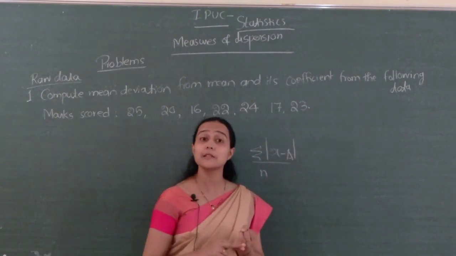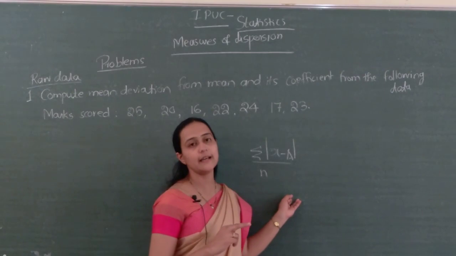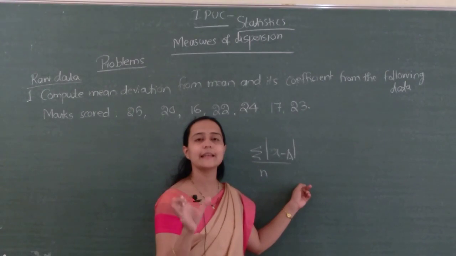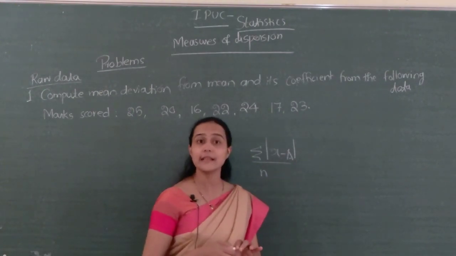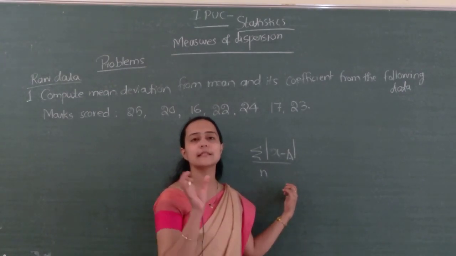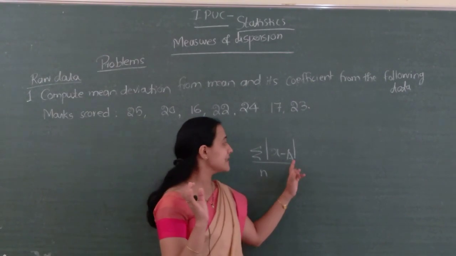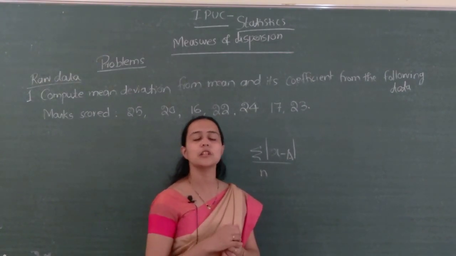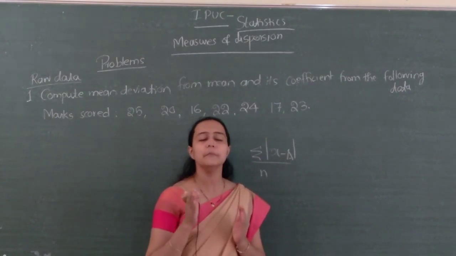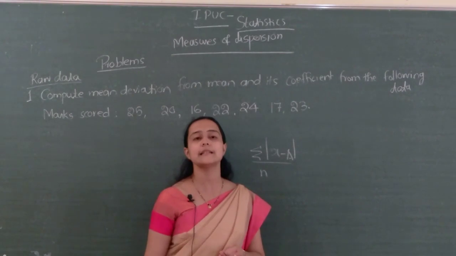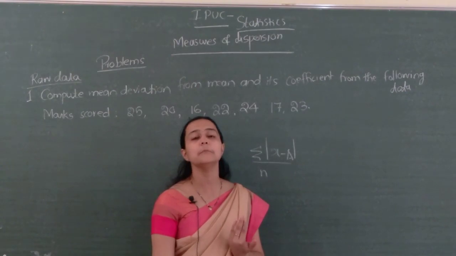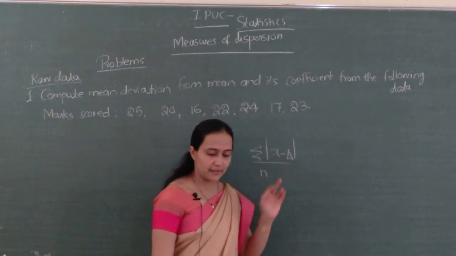Merits: it is based on all the values, and it is well defined by a mathematical formula. Here we are taking deviation from all the values in the case of mean deviation, isn't it? Demerits: it ignores the algebraic signs; sign we are not considering in the computation of mean deviation. Then we saw which mean deviation is least. Mean deviation is least when it is measured from median. That is called the minimal property of median. That and all we saw.